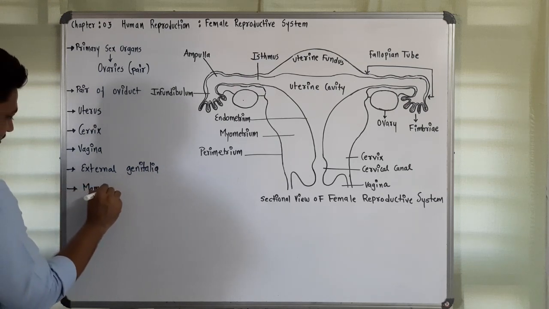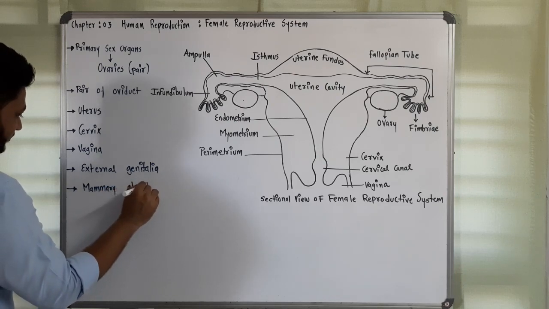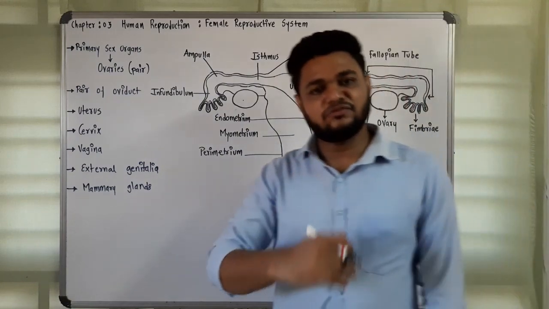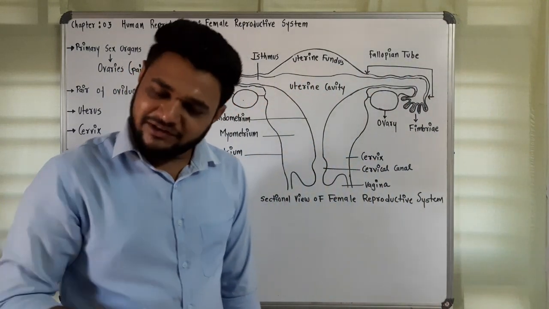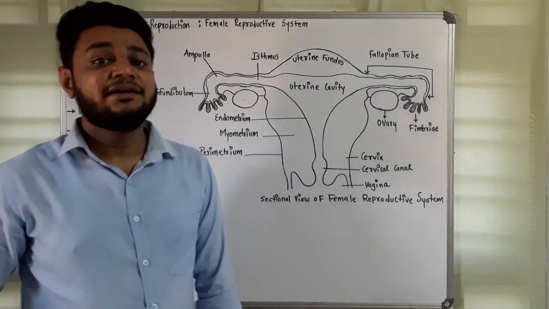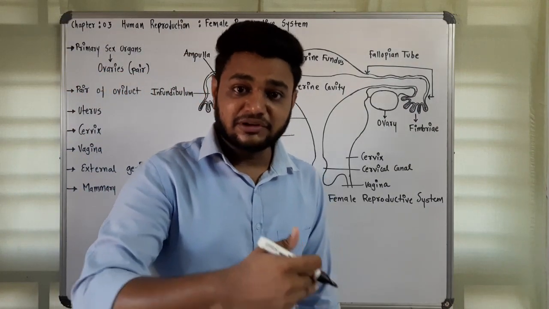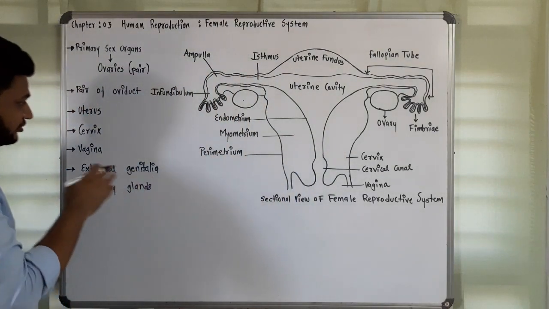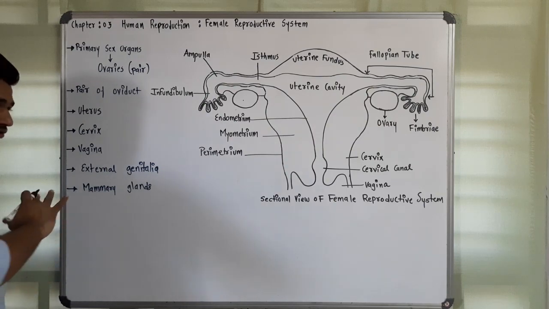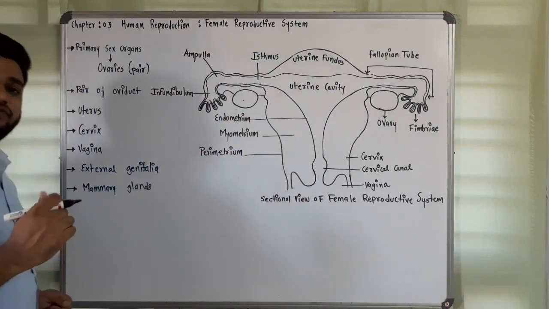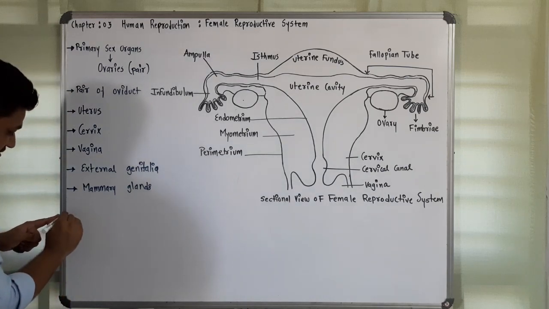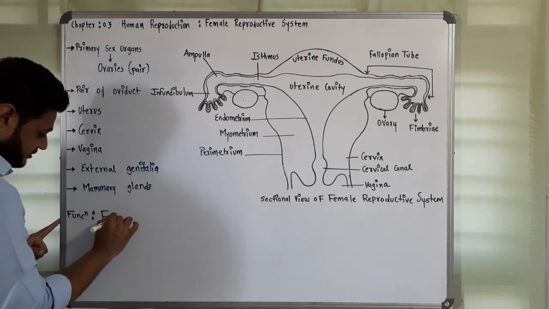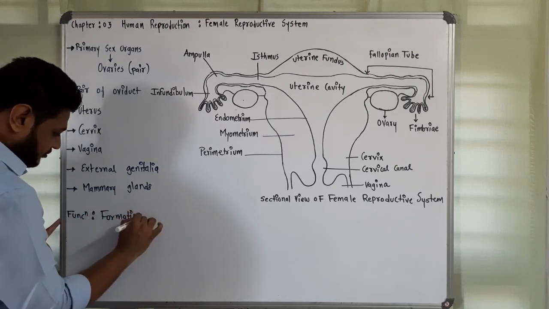Now students, if you think about this, all these organs are concerned with formation of ova, fertilization, its implantation, then childbirth, as well as its care. So let's say the function of the entire female reproductive system is, first of all, the formation of ova.